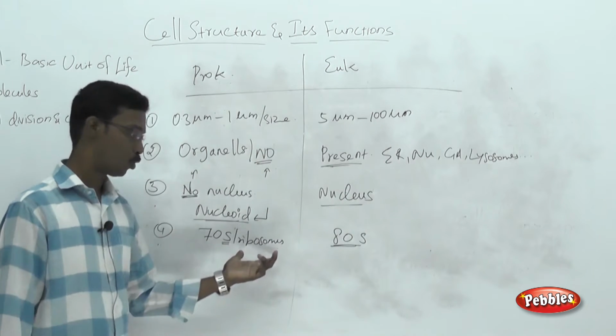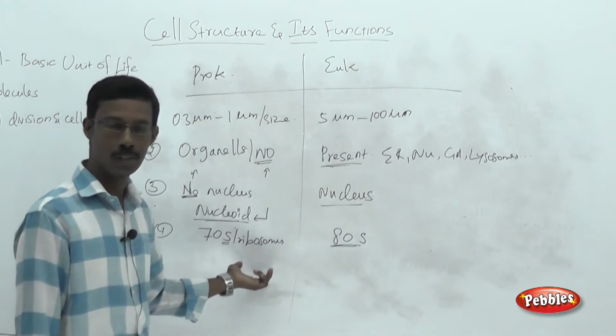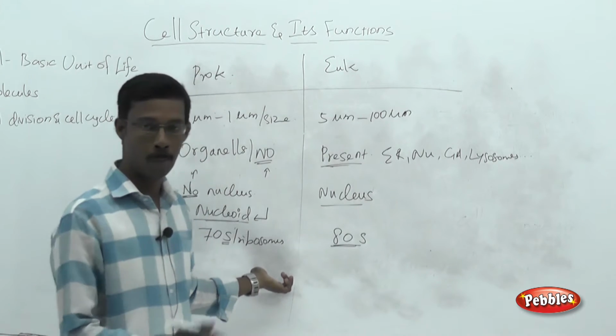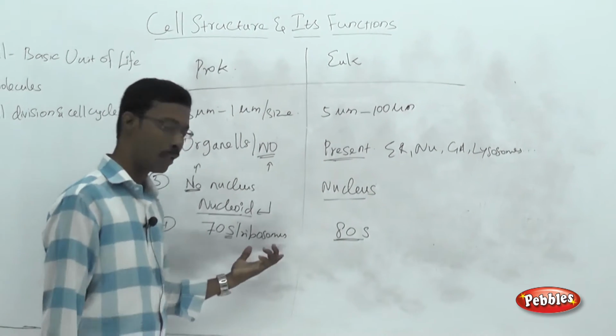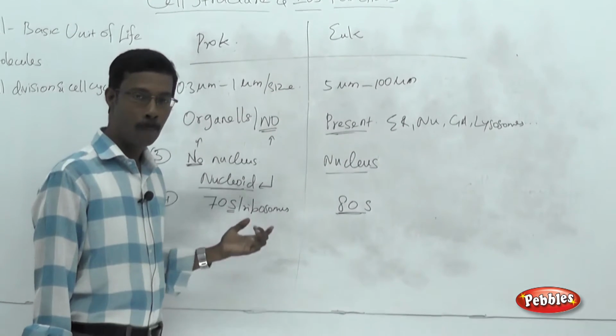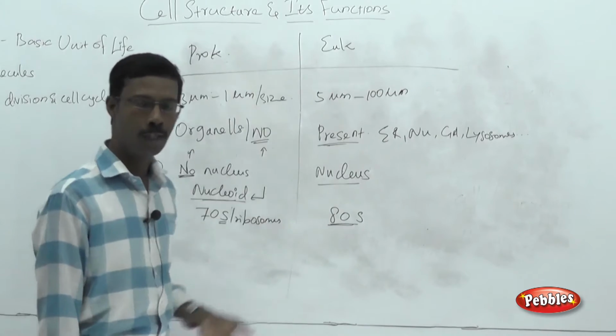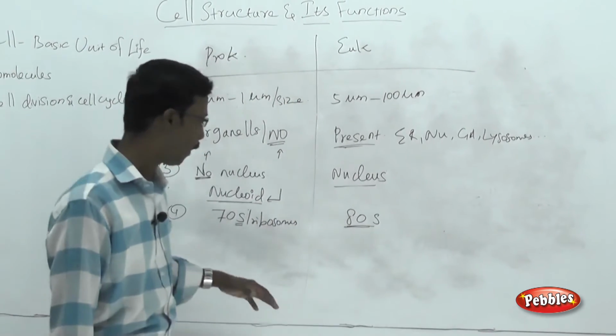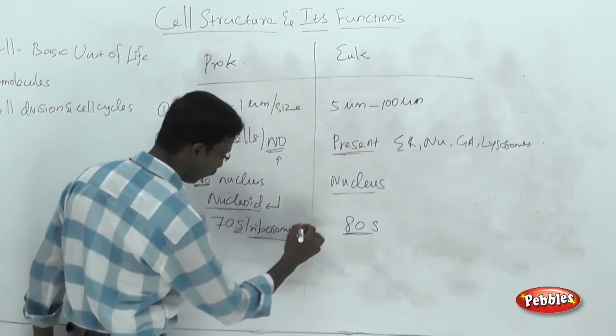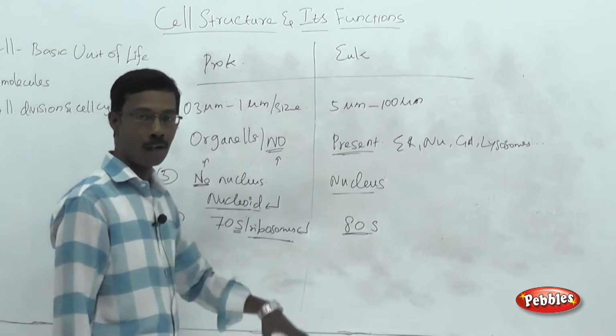Because ribosomes are just macromolecular structures. It is not being covered with the membranous structures. So we have to call this just macromolecules. You are not supposed to call this organelles. Many times we expect this question in the NEET exam. Ribosomes will be confused with the organelles.